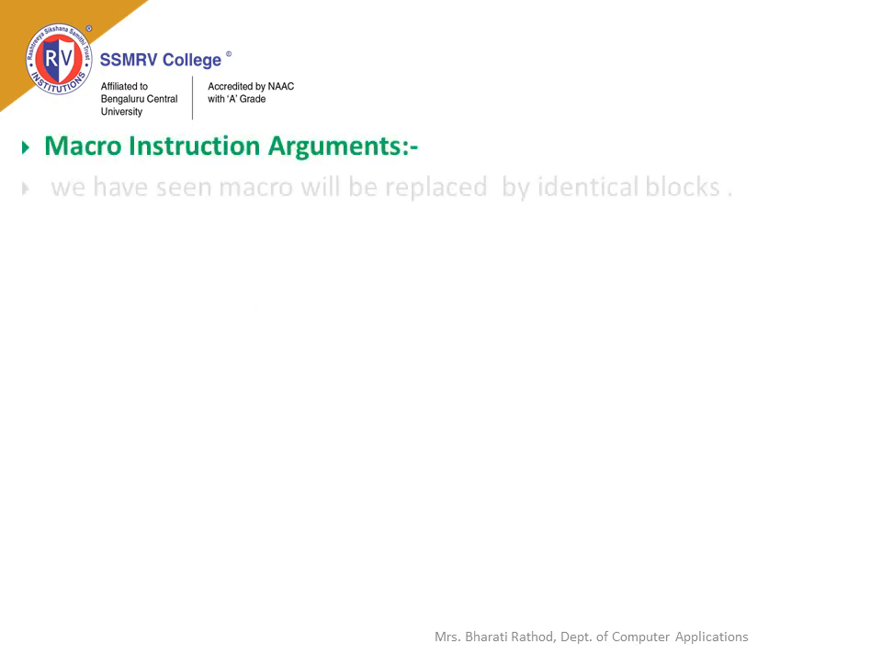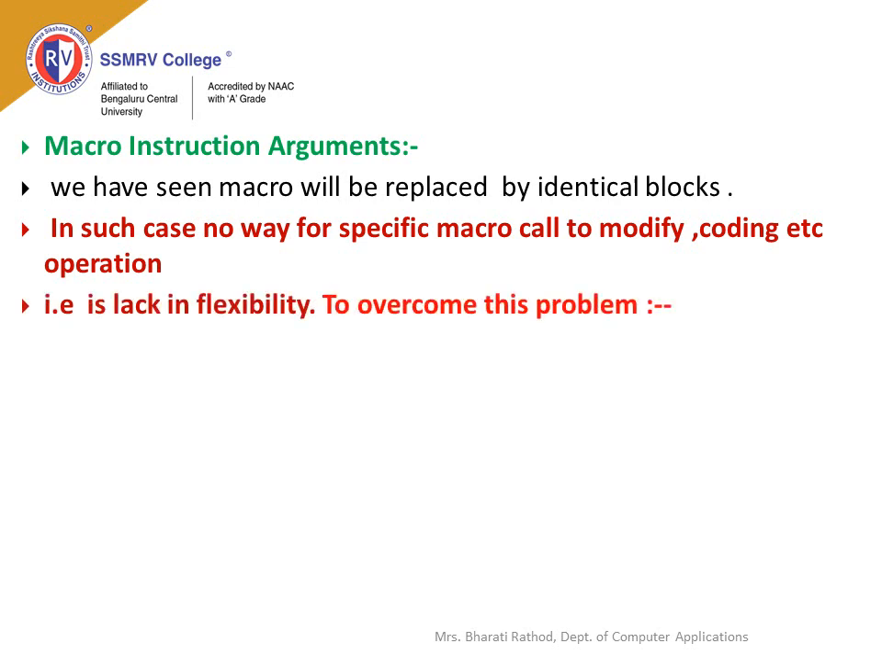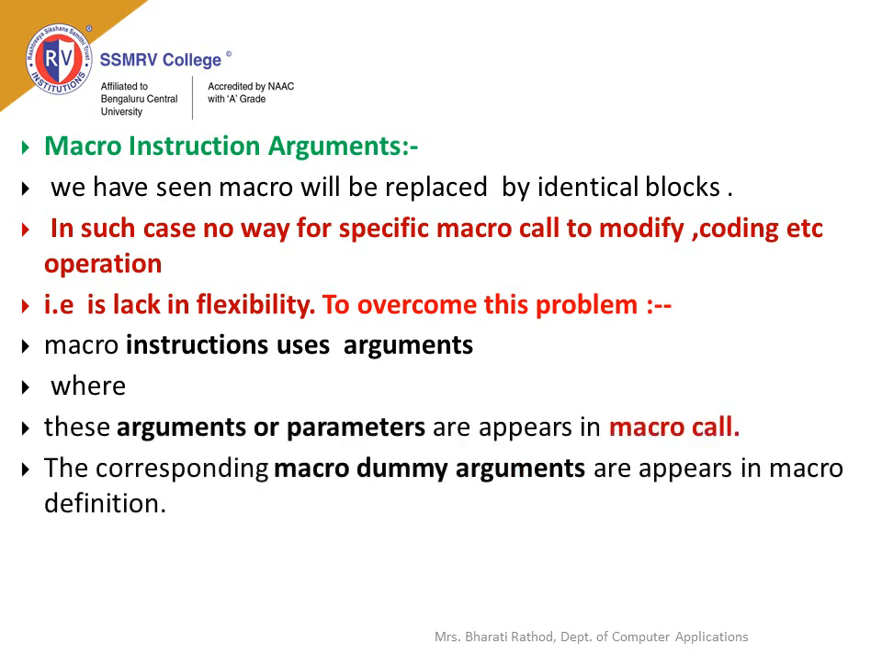Macro instruction arguments. We have seen macros replaced by identical blocks. In such a case, there is no way for a specific macro call to modify the coding or operation, which lacks flexibility. To overcome these disadvantages, macro instructions use arguments, where these arguments or parameters appear in the macro call. The corresponding macro dummy arguments appear in the macro definition.